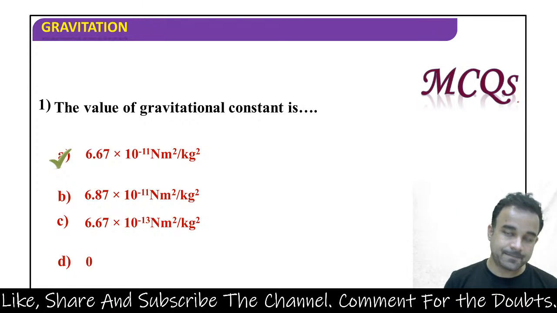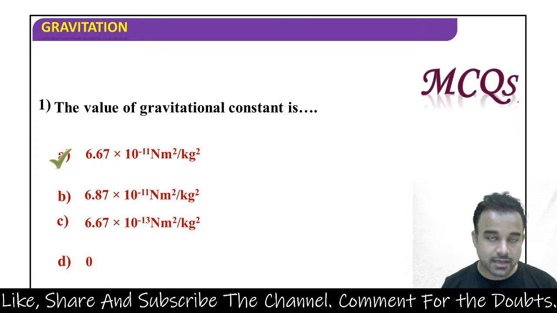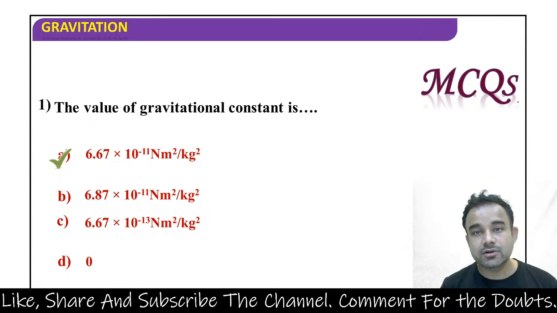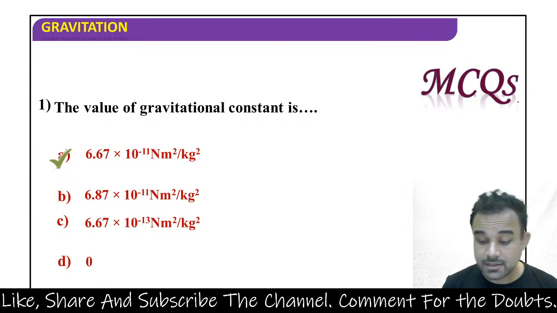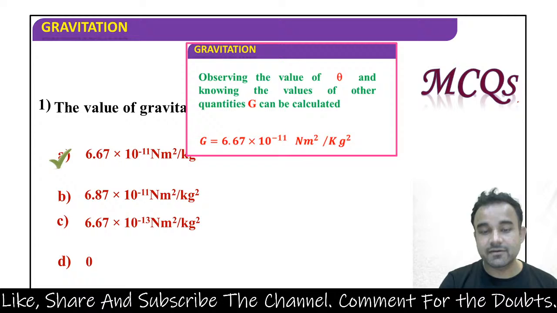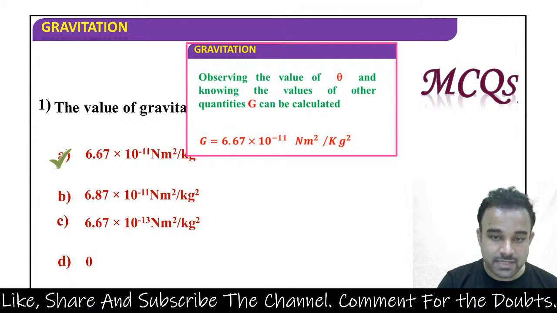Its value is fixed in the entire universe. For every body we will be taking the same value. It does not change, it does not depend on the medium, it does not depend on the distance, so it is fixed. Universal gravitational constant has a fixed value 6.67 × 10⁻11 Newton meter square per kg square.